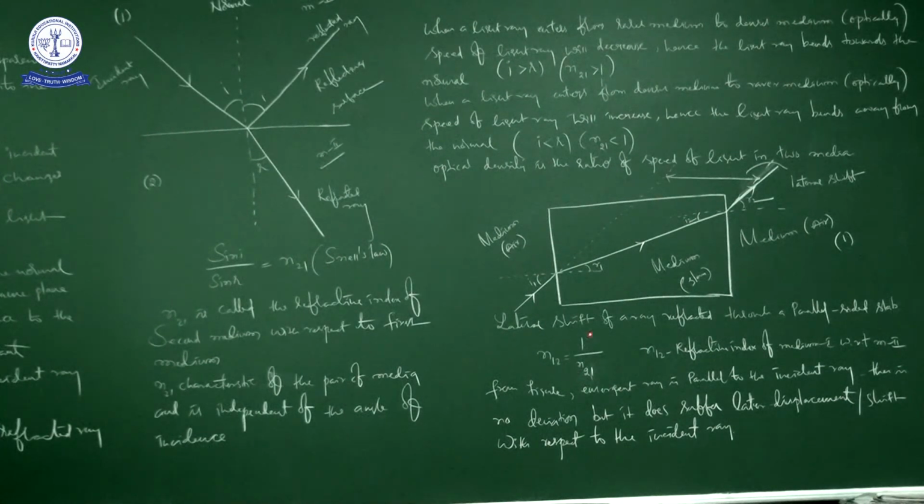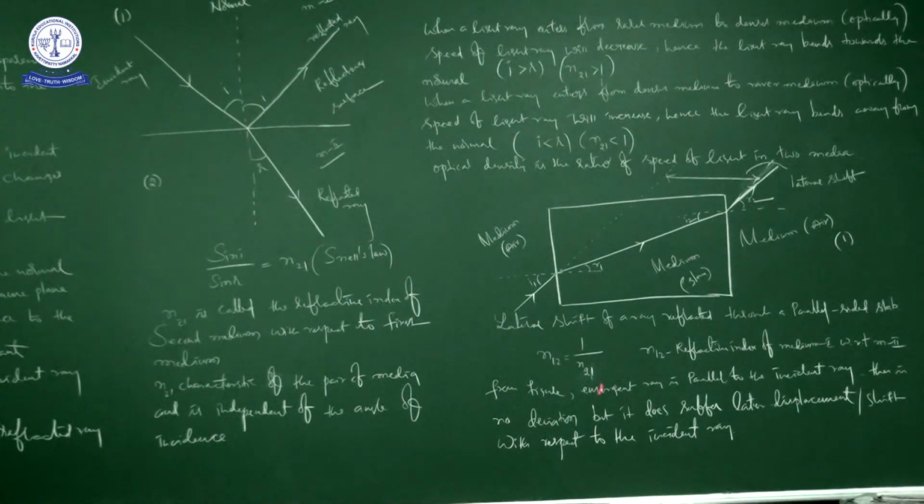Next, see here. n12 is equal to 1 by n21, right? Here the small clarification is, it is the first medium, it is the second medium, and this is the same as the first medium. Suppose it is 1, then 2, then again 1, because the medium is not changing. Same medium means same optical density. If you want, you can assume it as 3, no problem, but the first and third medium are the same. But I want to tell you here, n12 is equal to 1 by n21. n12 is the refractive index of first medium with respect to second medium. What is n21? I already told you, that is the refractive index of second medium with respect to first medium, right? So these two are inverse of one another.